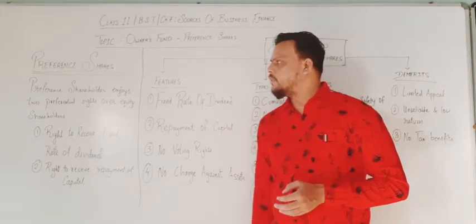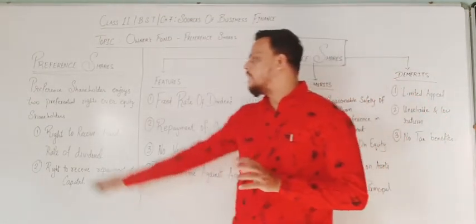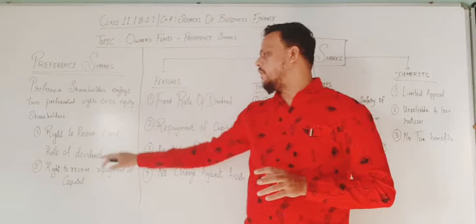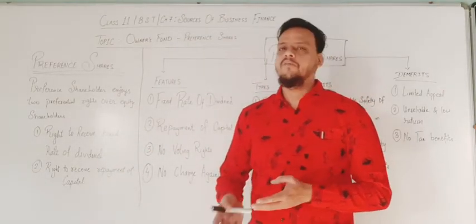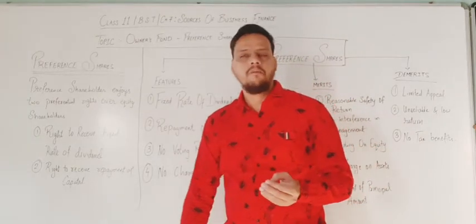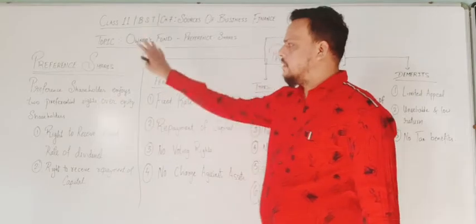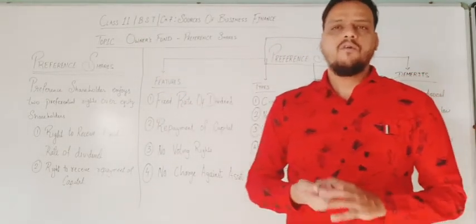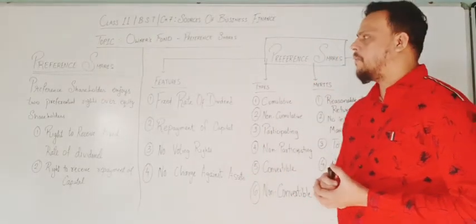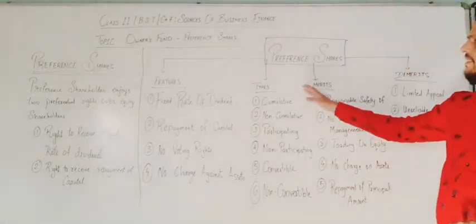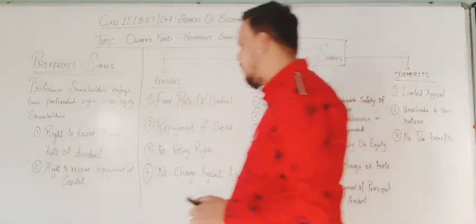So preference shareholders have two benefits, and you have to be careful with this: right to receive fixed rate of dividend and right to receive repayment of capital. Repayment of capital means investment; whatever they have invested in the company, they receive back. This is the brief concept related to preference shares. Features, types, merits and demerits we will study in detail one by one.